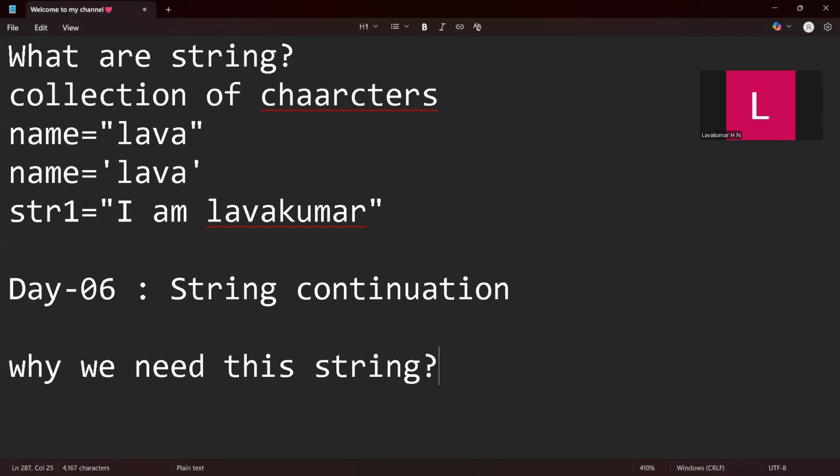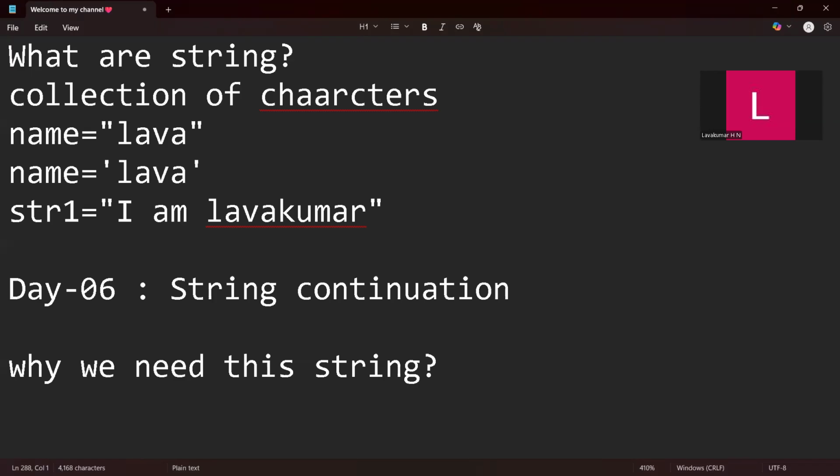The simple answer is, whenever you are dealing with real-time applications, every application is developed using some programming language, maybe different languages. But every programming language will have strings, and whatever data you generate will be in the form of strings. If somebody asks you to enter your name, you give your name, and it is in the form of a string.